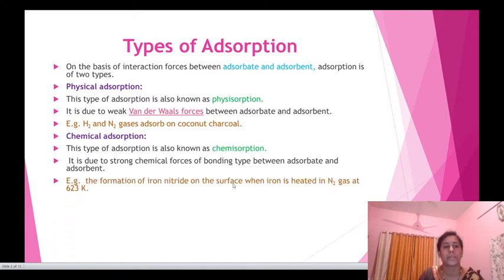For example, the formation of iron nitride on the surface when iron is heated in nitrogen gas at 623 Kelvin. That is, when iron is heated in nitrogen gas at 623 Kelvin, there is formation of iron nitride on the surface.